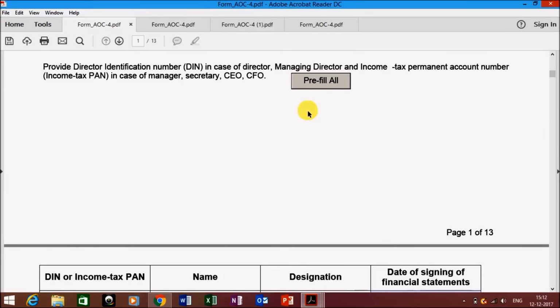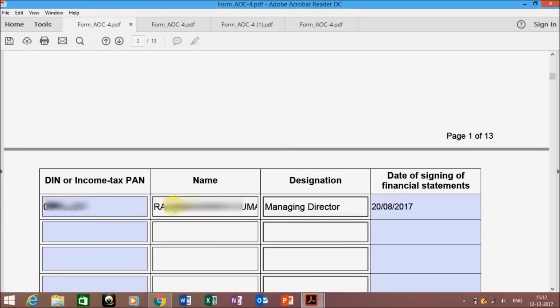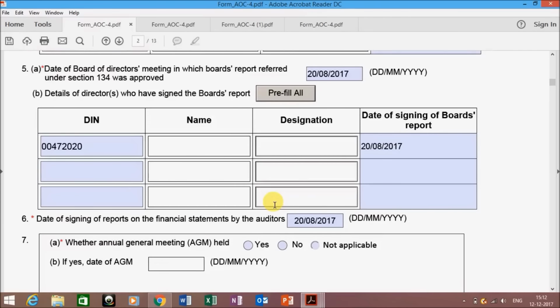Now after entering the DIN number, I have clicked on pre-fill. Now you can see that the name and designation come auto-filled from the MCA portal. In the same manner, now you have